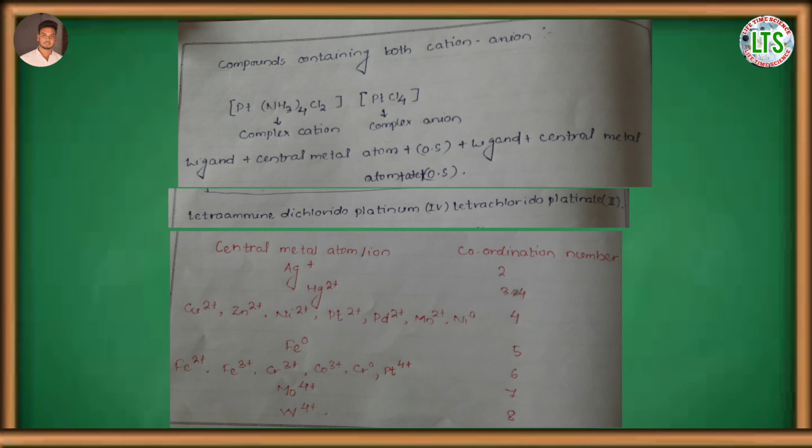So from this complex, in the complex cation, the coordination number of platinum is 6. So we can write oxidation number of platinum in the complex cation is +4. And in the complex anion, the coordination number of platinum is 4, so the oxidation number of platinum is +2. So the name of the complex is tetraamminedichloridoplatinum(IV) tetrachloridoplatinate(II).